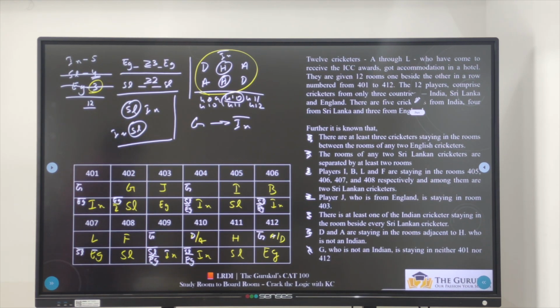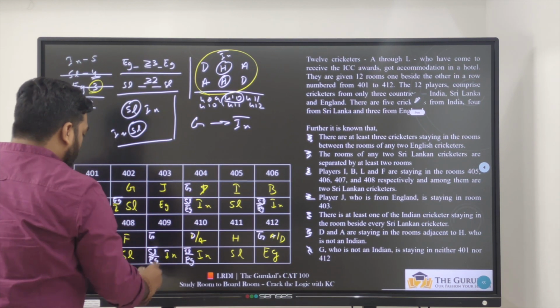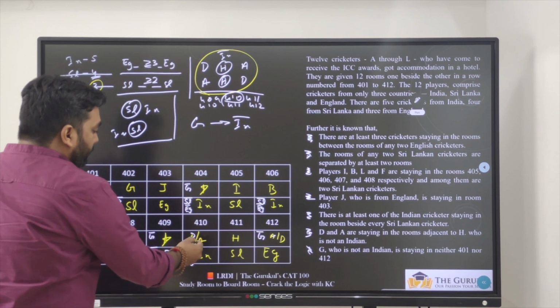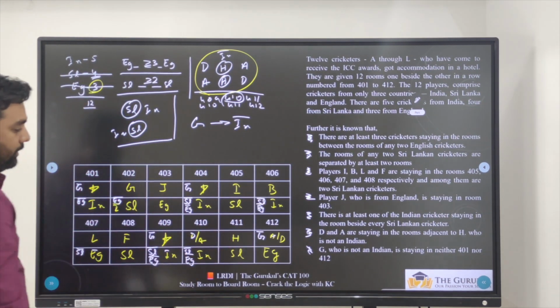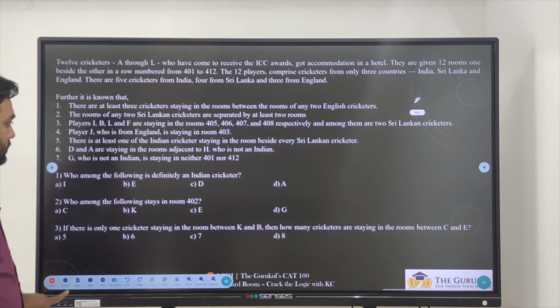Now this table is not complete. We are having still some incomplete things in the table. Now what are those incomplete things? First one, this we don't know, this we don't know, this we don't know, and we don't know D is coming here or A is coming here in 410 and 412. Okay, so the table is incomplete. Now let's look at the questions.